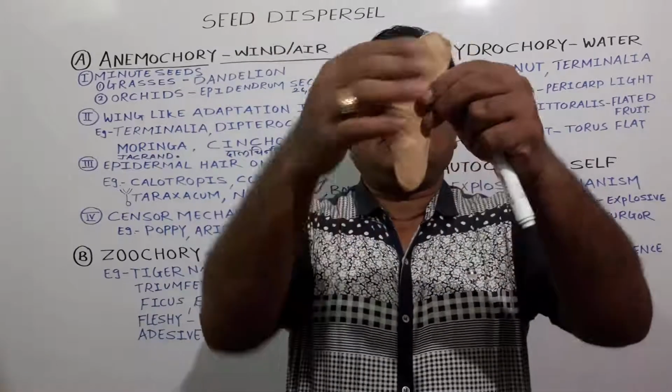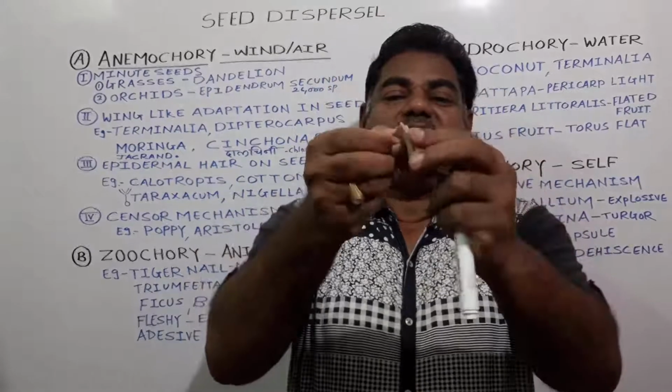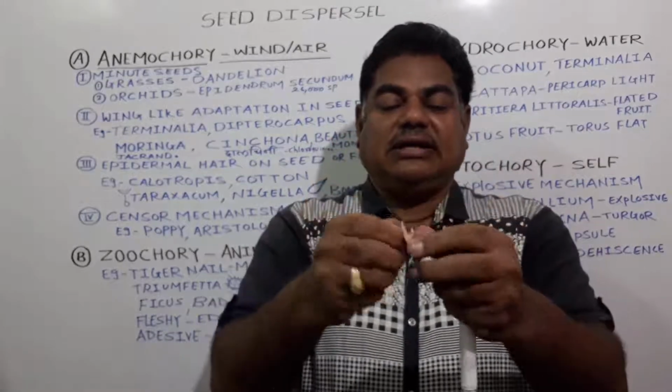In case of this plant, this one is the pericarp, and here only one seed is present at the tip.